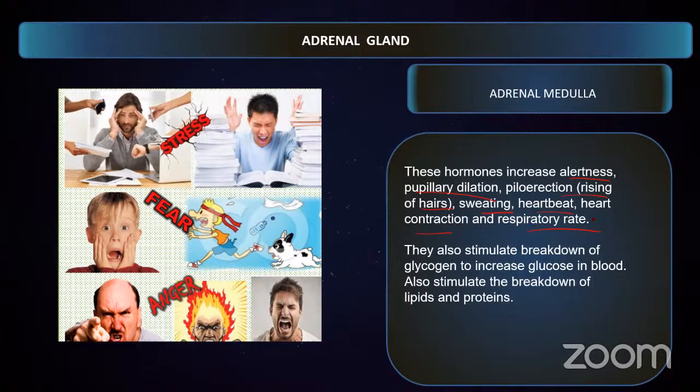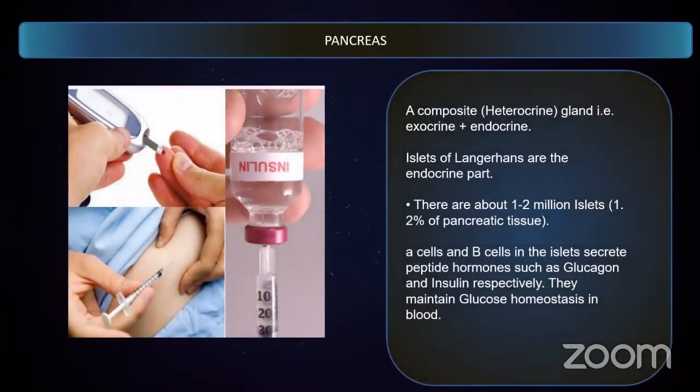Along with these effects, they also act physiologically by increasing the breakdown of glycogen, thereby increasing the blood glucose level. They also stimulate the breakdown of lipids and proteins. So this is about the hormones of the adrenal medulla.